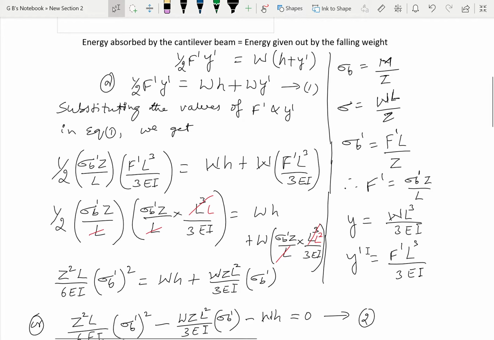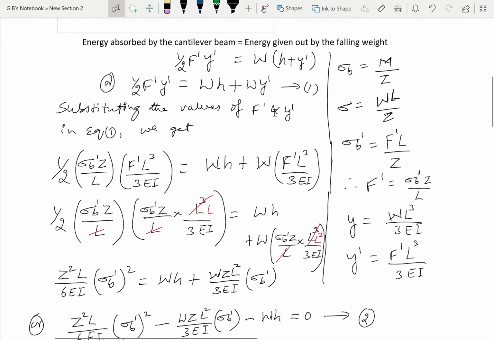We know that the maximum deflection in a cantilever beam at its free end is given by WL cube divided by 3EI. Similarly, Y prime is equal to F prime L cube divided by 3EI.